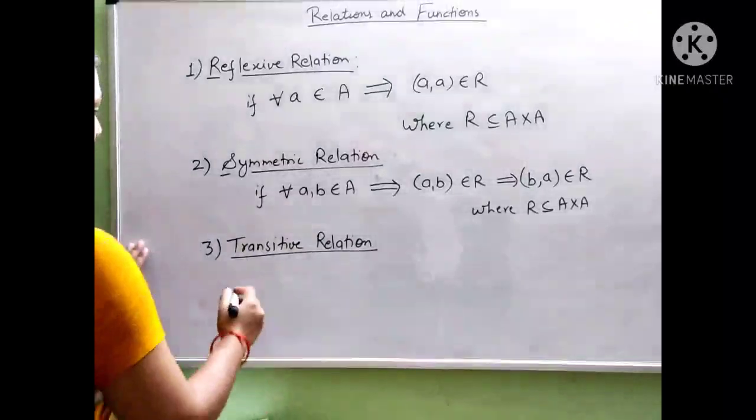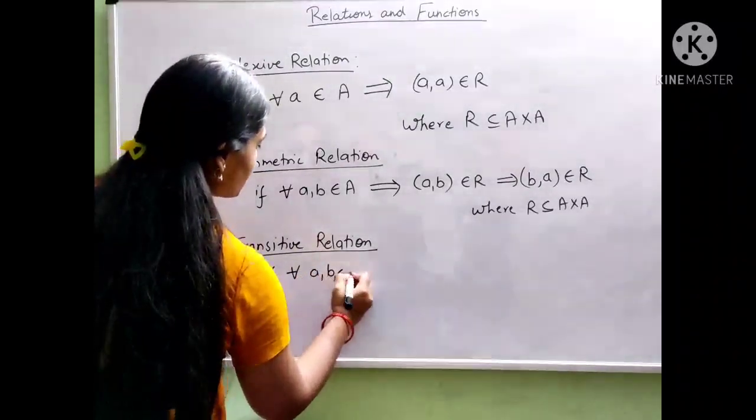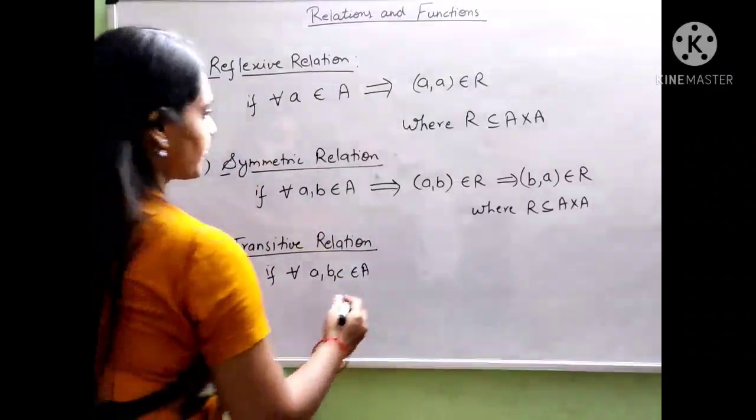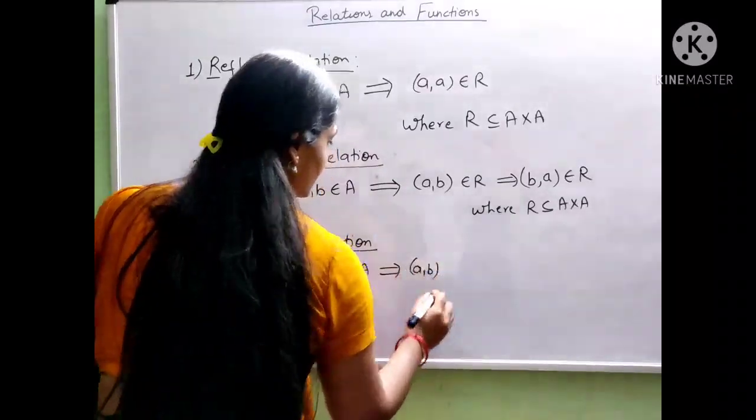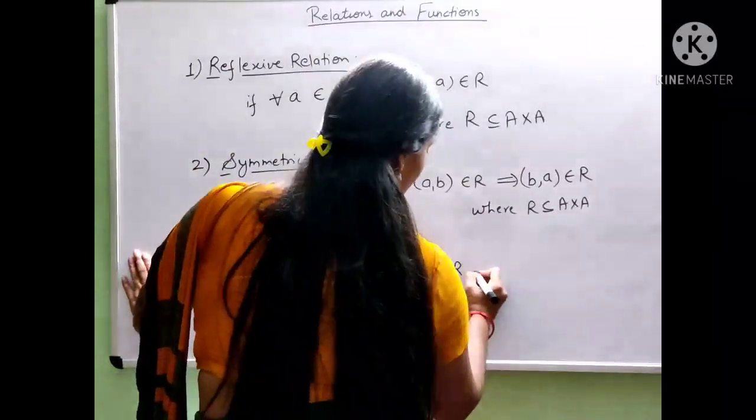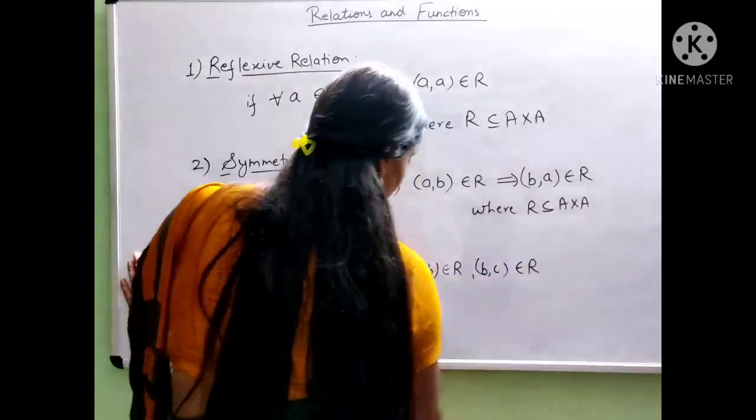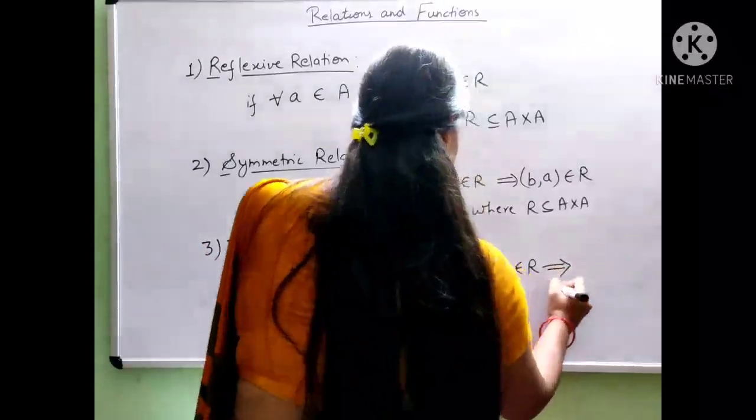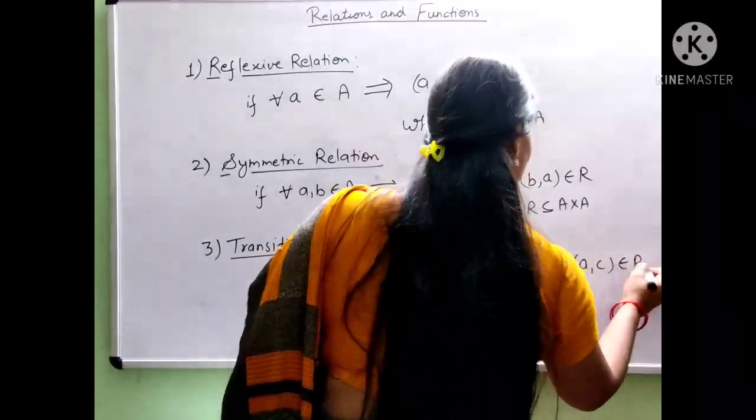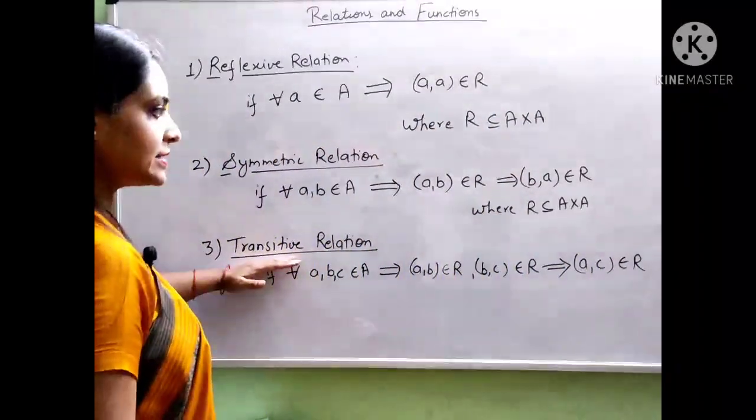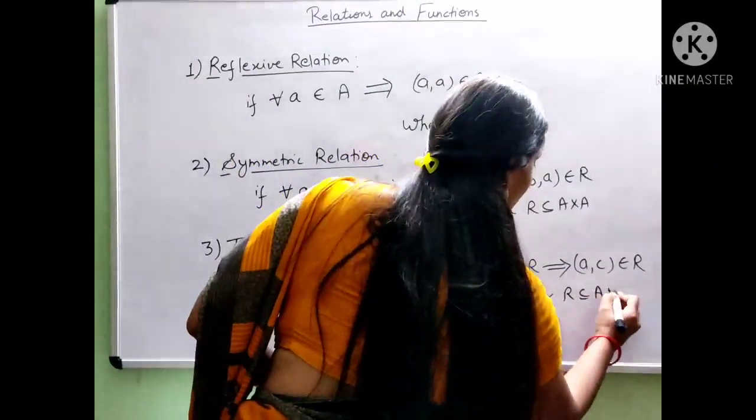Transitive relation. If for all values of a, b, c belonging to A, it implies that (a, b) belongs to R and (b, c) belongs to R, then this implies that (a, c) also belongs to R. Then the given relation is called a transitive relation, where R is a subset of A cross A.